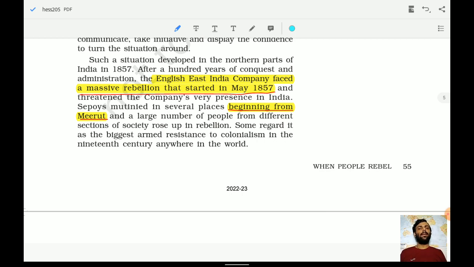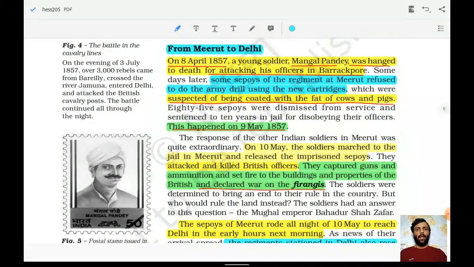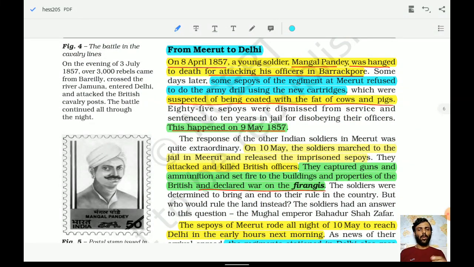It started in May 1857, beginning from Meerut. So let us see how it proceeded from Meerut to Delhi. On March 29, 1857, a young soldier named Mangal Pandey was hanged to death for attacking his officer in Barrackpore. So remember the name Mangal Pandey. He attacked his officer in Barrackpore, and as a punishment he was hanged till death.